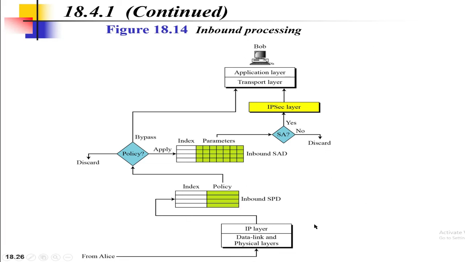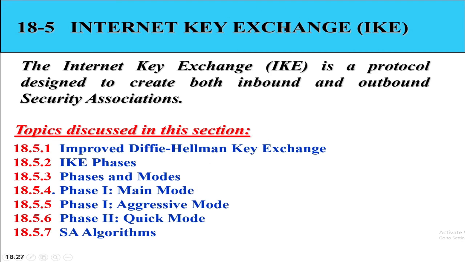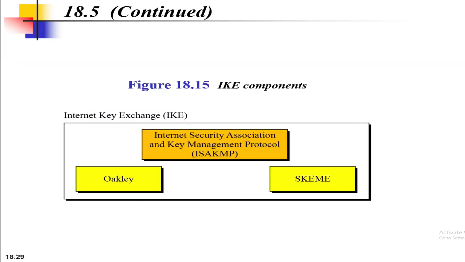So let's move on to the internet key exchange protocol. This protocol defines how the keys are exchanged between sender and the receiver. This protocol creates both inbound and outbound security associations. So it is a very complex protocol, which is based on these three protocols, as you can see. The first one is Oakley, next is SKEME, and the last one is ISAKMP.